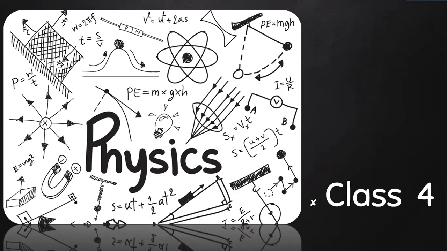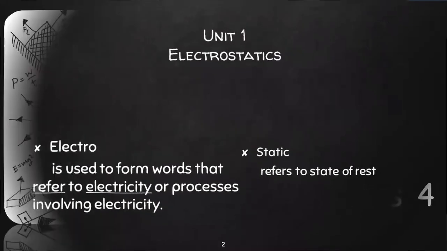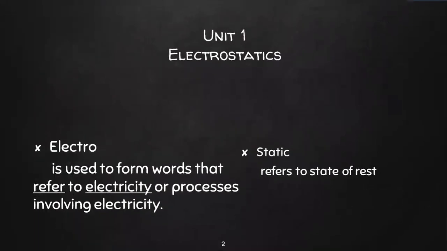So what chapter are we going to start now? It is Unit 1. Why Unit 1? Because I heard that most of you have already started Unit 1 and you've been learning all by yourself. So I thought it would be better if we finish this and then move on to the next chapter. Okay. Unit 1. The name of the lesson is Electrostatics.